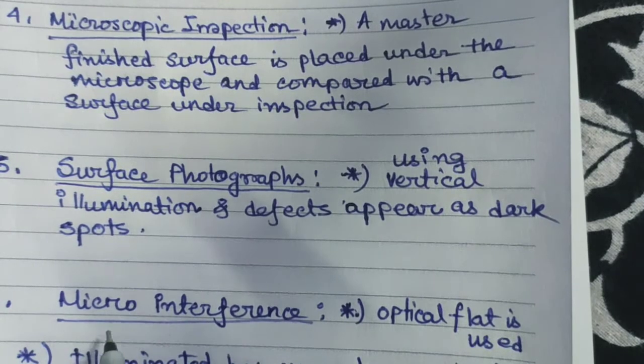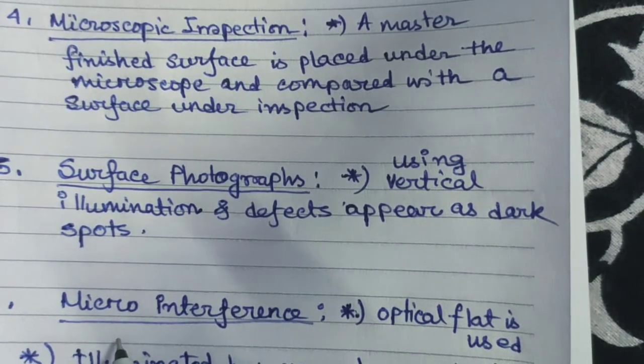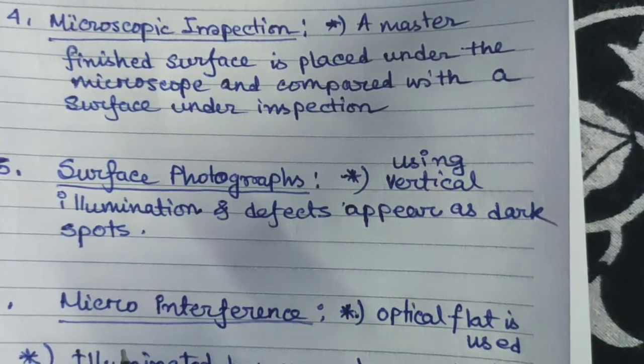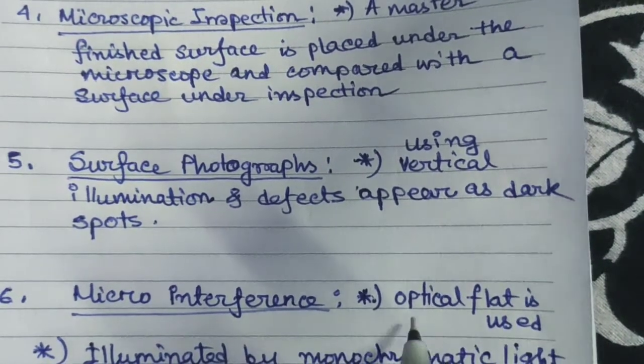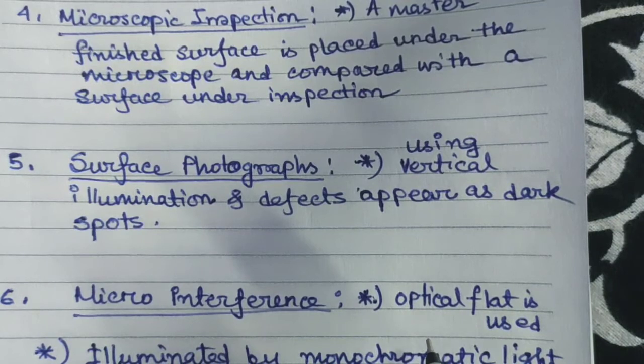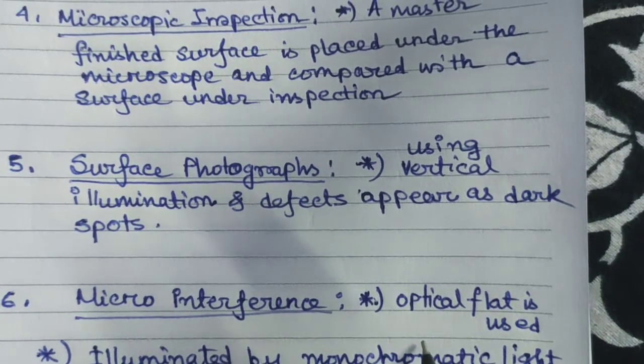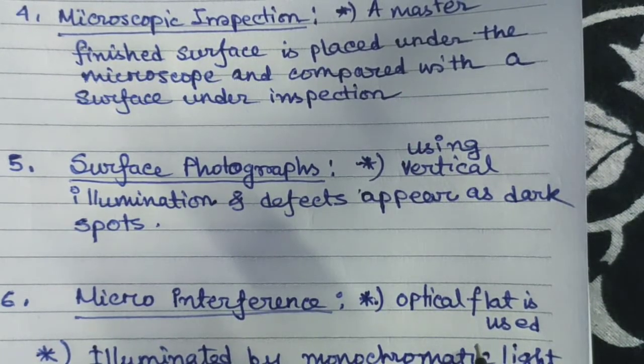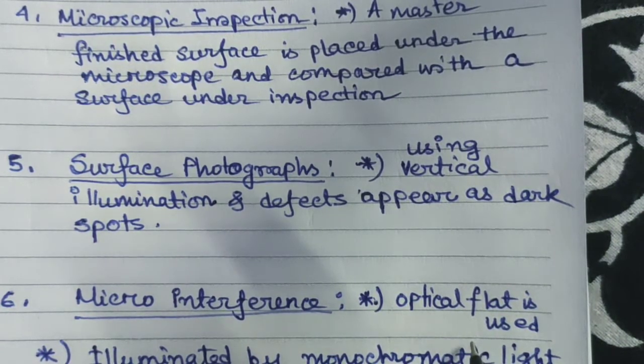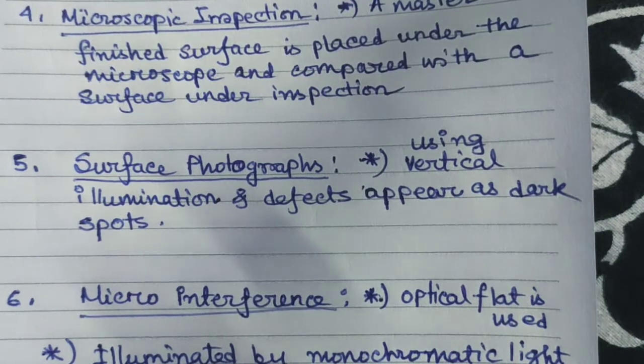Now the next surface roughness inspection process is micro interference. In the micro interference method of measuring finish, an optical flat is used. This optical flat is placed on the surface which is to be inspected and illuminated by a monochromatic source of light.